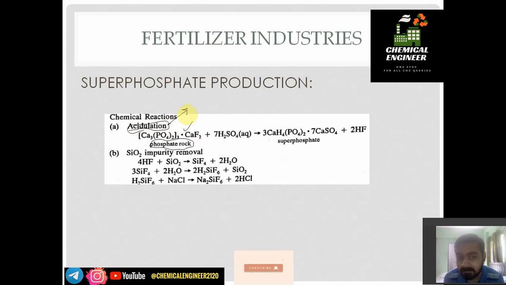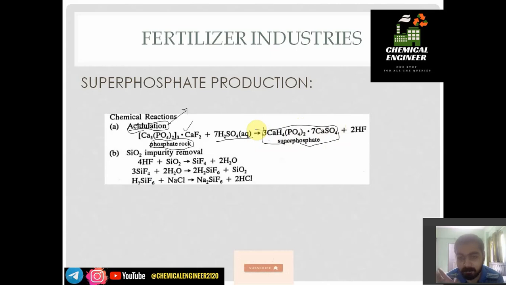In acidulation, we add dilute H2SO4 or sulfuric acid. 40 to 55% diluted H2SO4 is directly added to the phosphate rock, or the powdered phosphate. After the reaction at a normal temperature range, generally 40 to 100 degrees Celsius, superphosphate is formed.